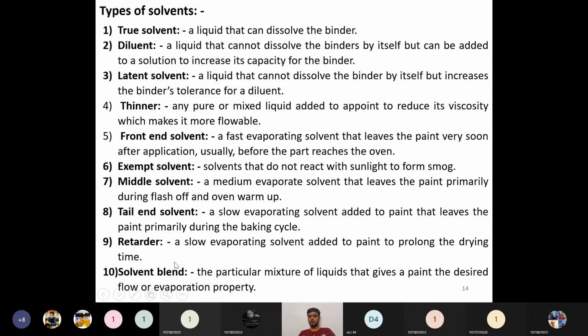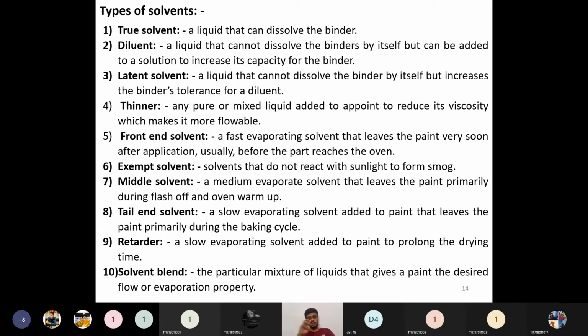Then solvent blend. A solvent blend is a particular mixture of liquids that gives a paint the desired flow or evaporation properties. The solvent is added to increase or decrease the flowability characteristics, or more precisely, to enhance the flowability characteristics of a particular paint and also its evaporative characteristics.